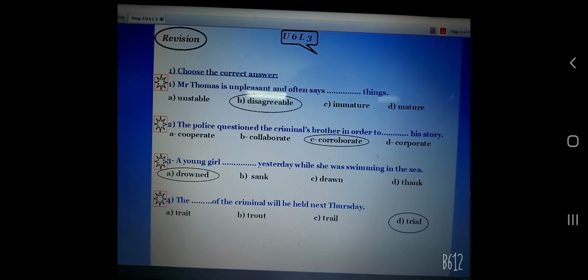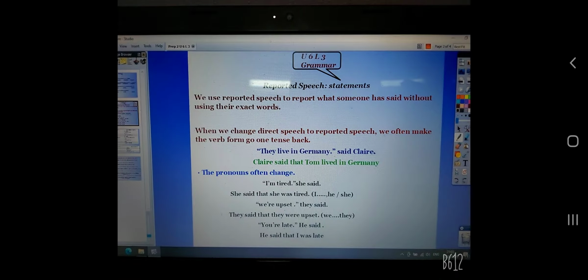Number 4. The space of the criminal will be held next Thursday. So, the right answer is trial. T-R-I-A-L, trial. Let's begin our grammar. Today we are going to talk about reported speech.